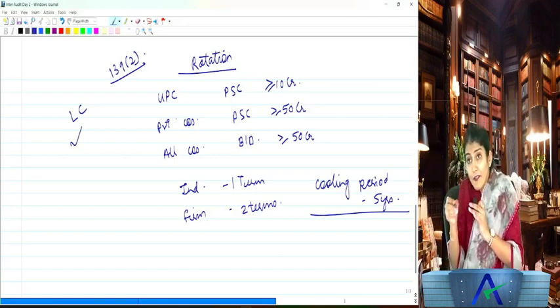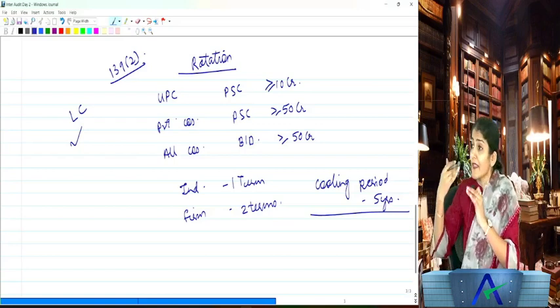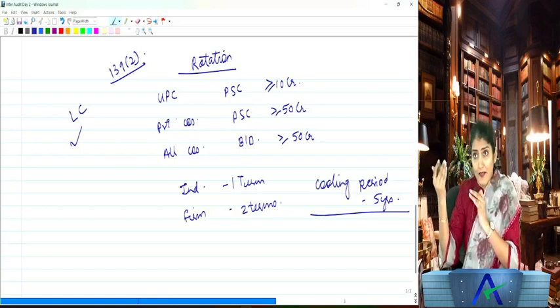Right, then who will decide the rotation of the engagement team members? That will be decided by the members. Can they appoint more than one auditor, joint auditors? Yes. What do they say?